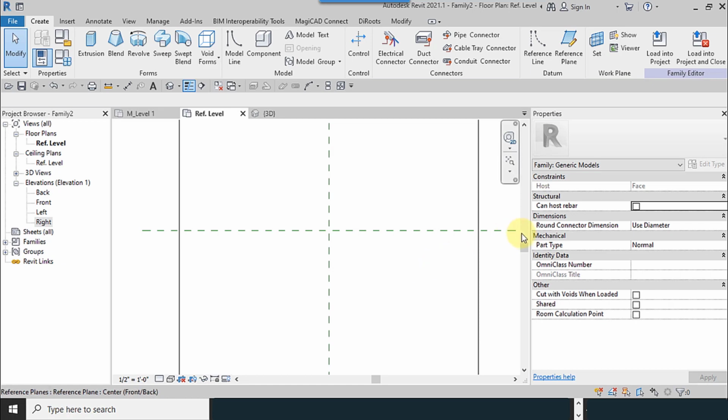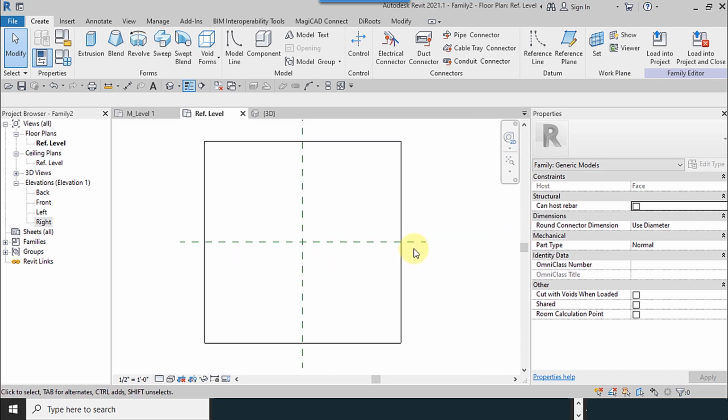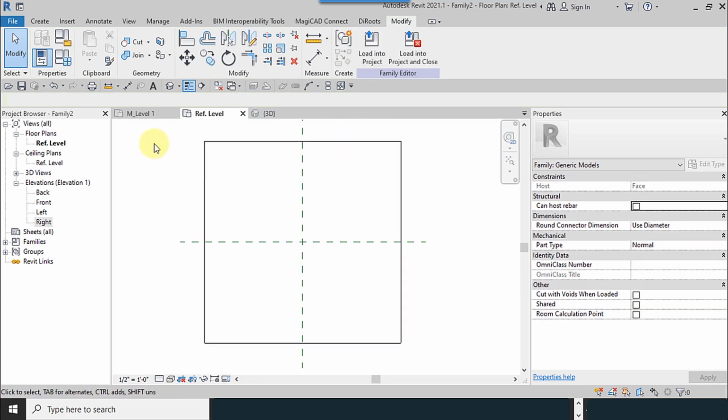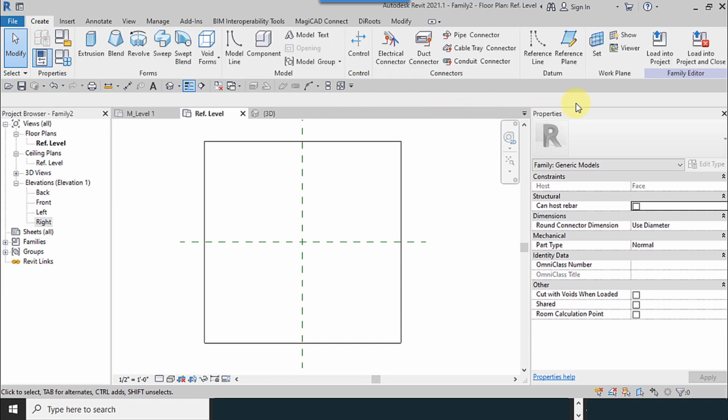For modeling a thermostat, I need to draw some lines. One line is center, front, back, and another one is center, left and right, okay? And back and front, okay? I use Create.